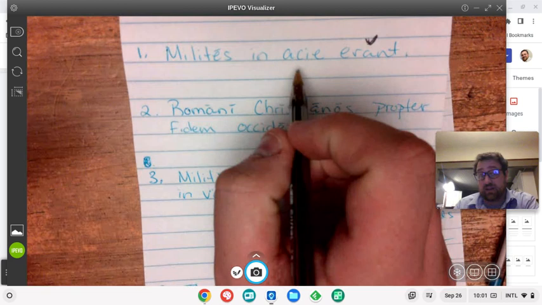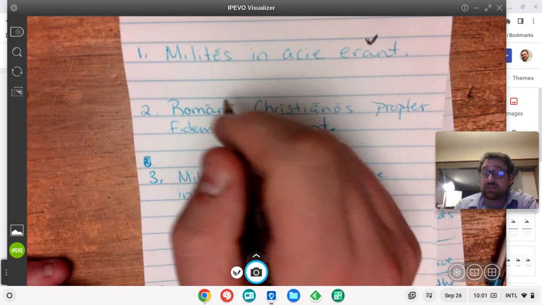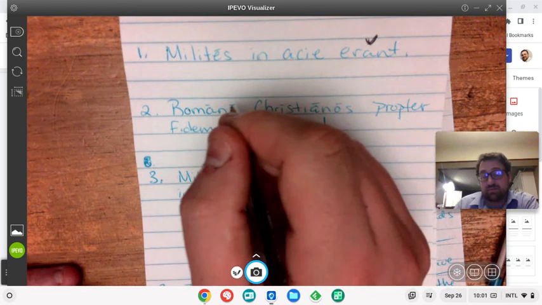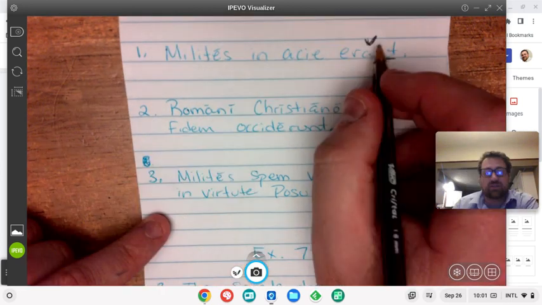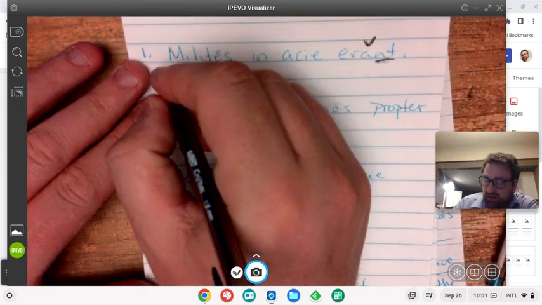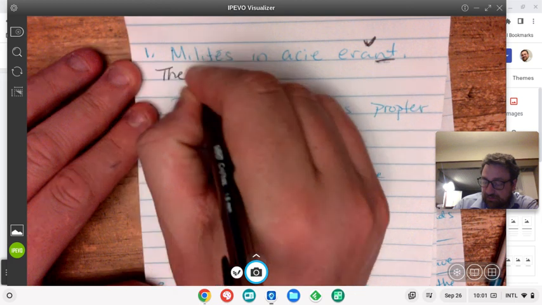Could this be the nominative? It's the only other word. Yeah, milites could be the nominative. And so let's just double check. Erant, we have a plural verb. So that means whatever our subject is has to be multiple people, and this is multiple people. So I think that checks out. I think our subject is the soldiers.